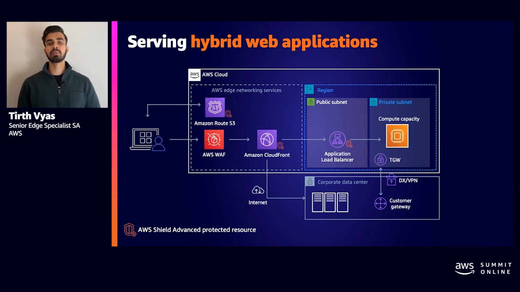This gives you the same protection that CloudFront provides without you having to change your on-prem architecture and your configuration in your origin. It is also possible to route traffic to application load balancers or network load balancers and then target your on-prem resources using Transit Gateway or Direct Connect.